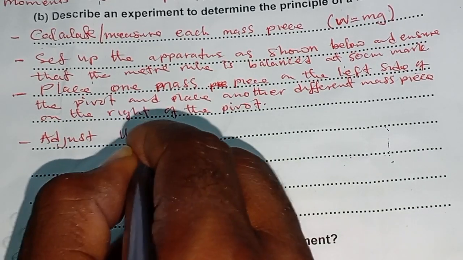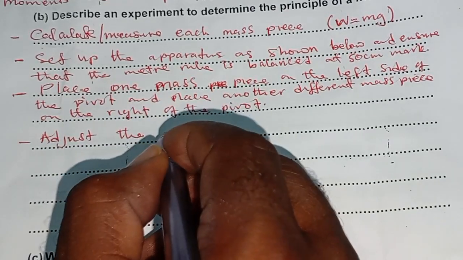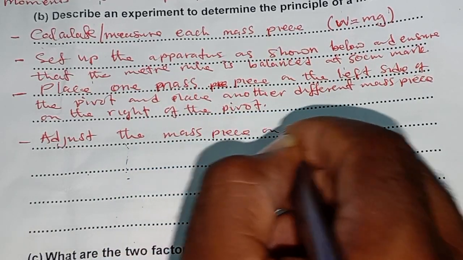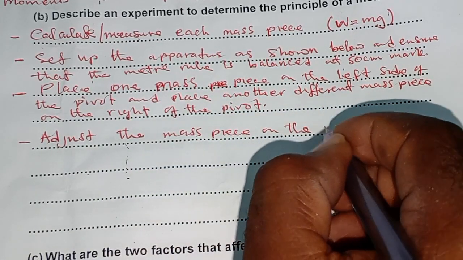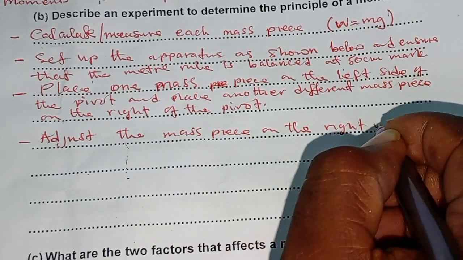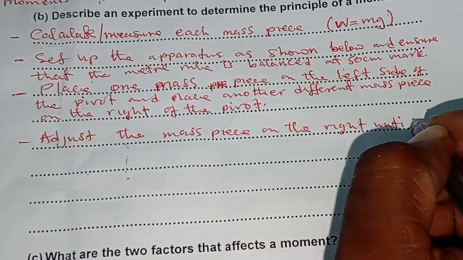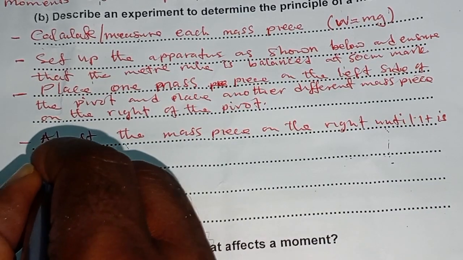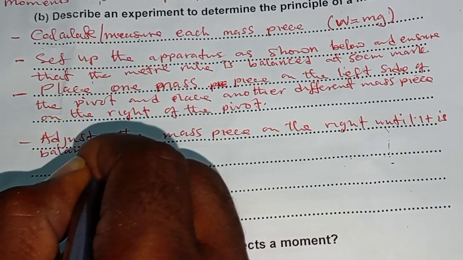Then the next thing, adjust the mass piece on the right until it is balanced.